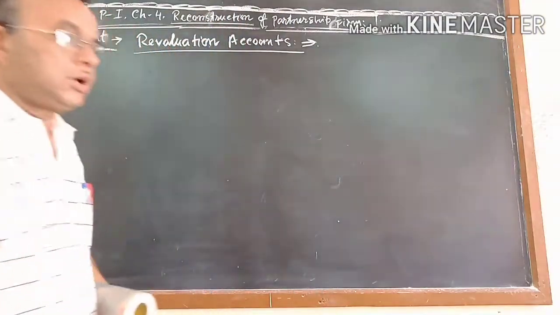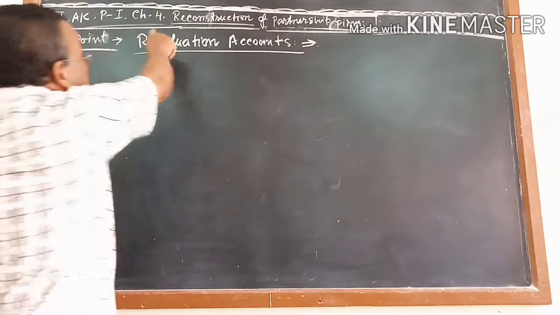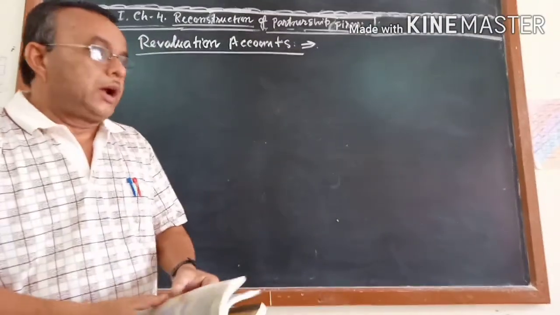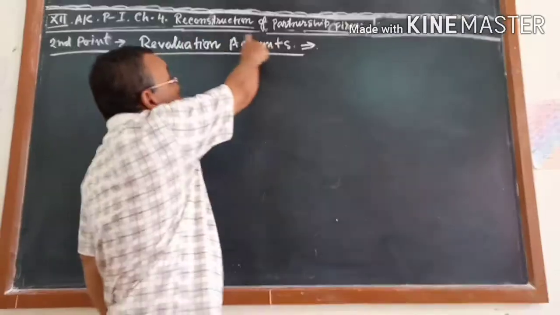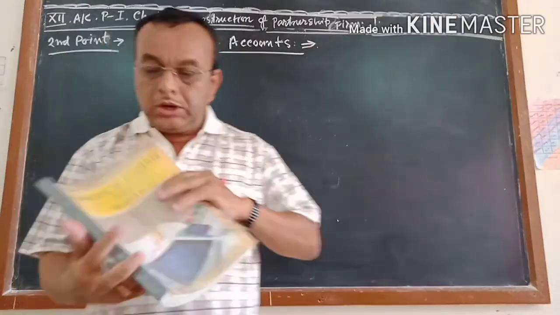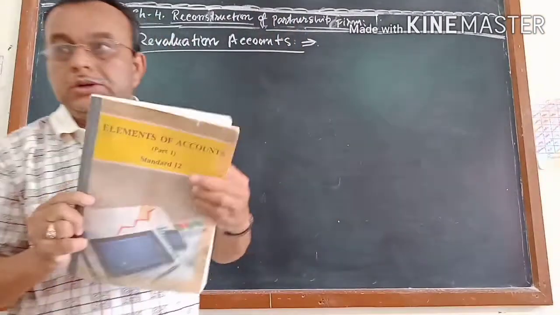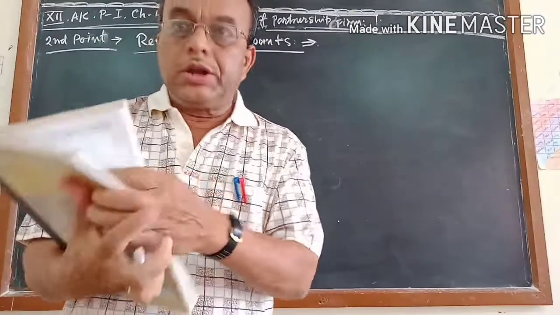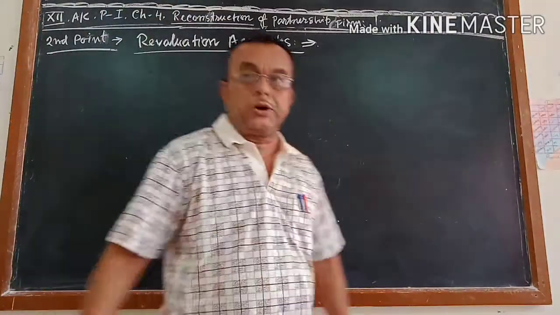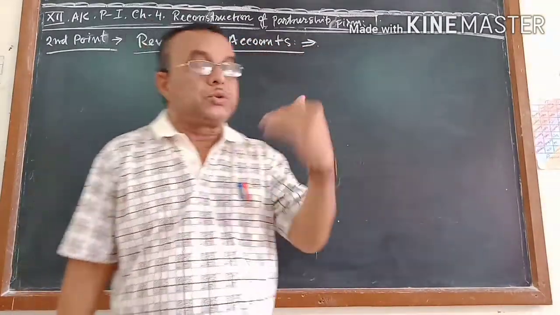The things I was teaching you were from 12th Accounts Part 1, Chapter 4. The fourth chapter was going on, and the fourth chapter's name is Reconstruction of a Partnership Firm. What is called reconstruction of a partnership firm? I already told you in the previous video. Once again I want to remind you before starting today's class.